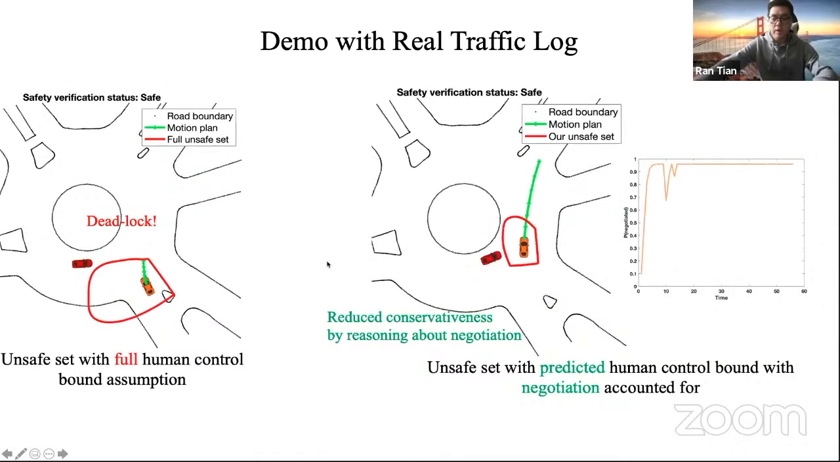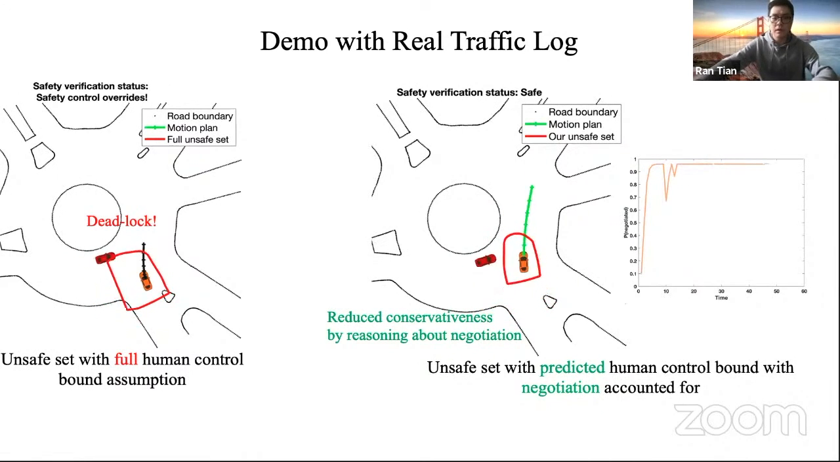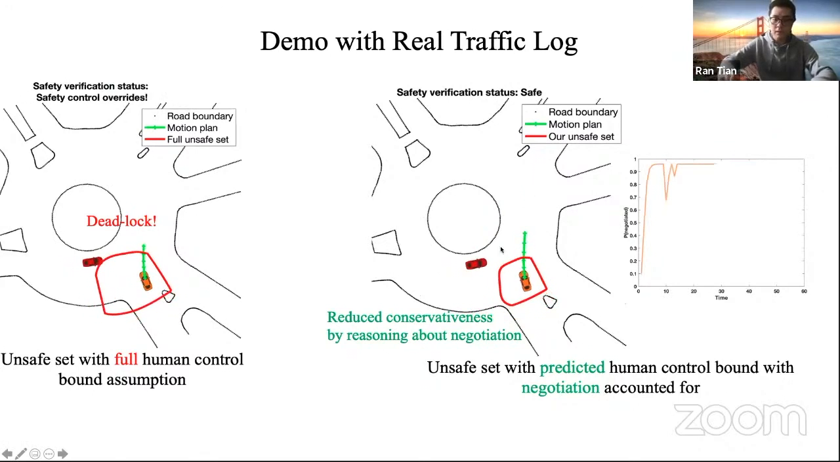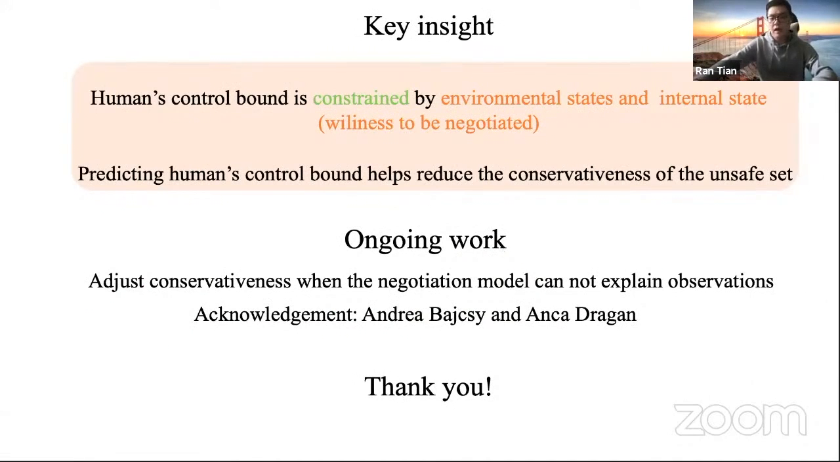So now with our approach, we can reason about how the human's control bound is constrained by environmental states like road geometry and the human's internal state. So our method can dynamically adjust the unsafe set and give the self-driving car more flexibility. The key insight is that in interactive scenarios, the distribution of human-driven cars' control bound is not only constrained by environmental states, but also affected by the human driver's internal state. Estimating human-driven cars' control bound online can effectively reduce the conservativeness of the unsafe set without sacrificing its safety verification ability.